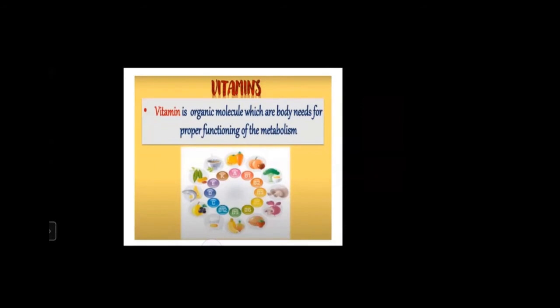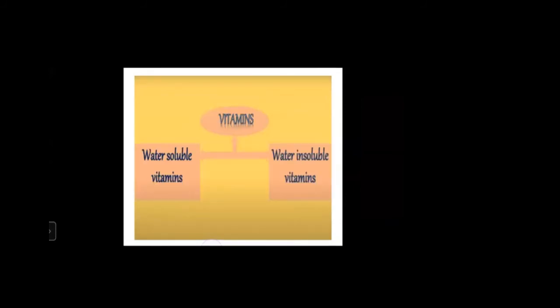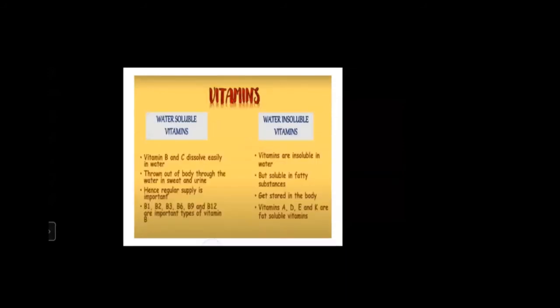Next one, now vitamins. Vitamins are organic molecules which our body needs for the proper functioning of metabolism. Vitamins are of two types, water soluble vitamins and water insoluble vitamins. Means the vitamins that get dissolved in water, and the vitamins that do not get dissolved in water.